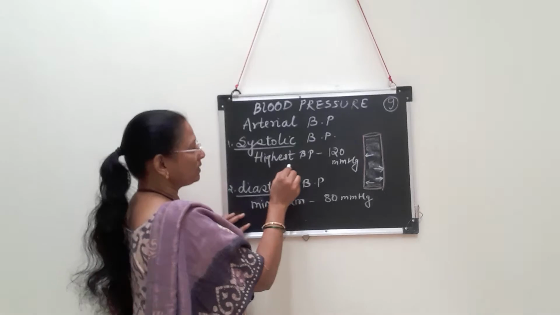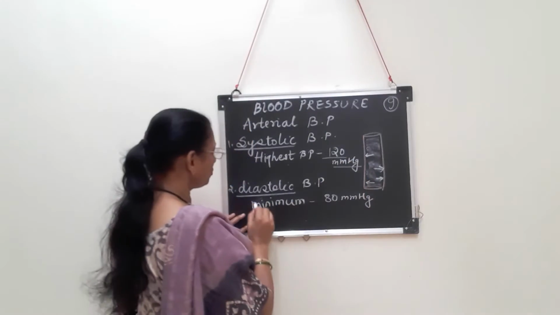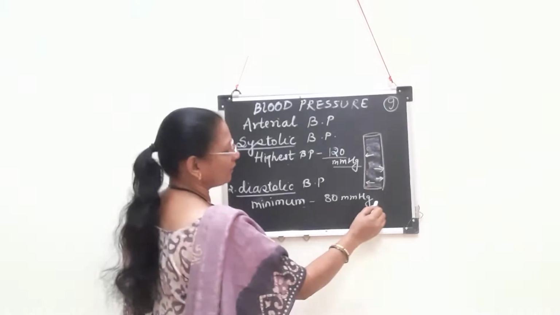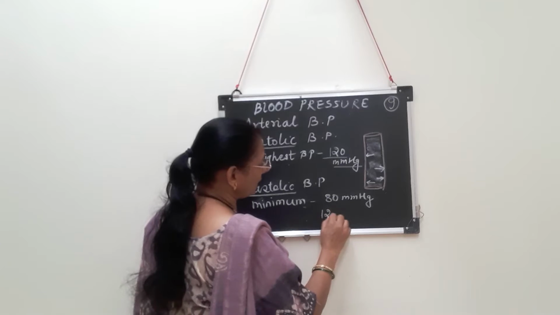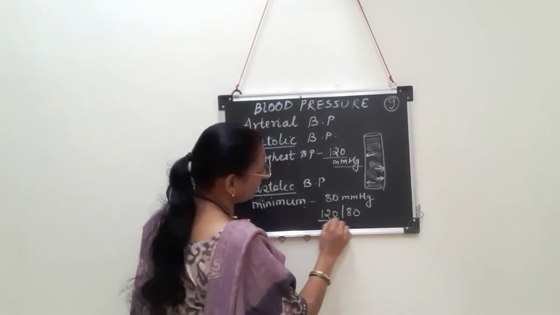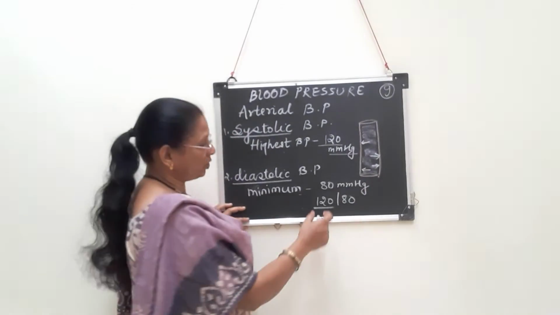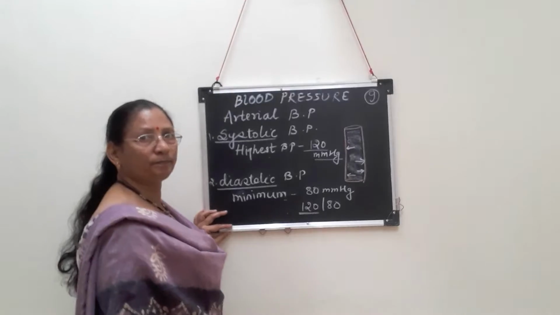Systolic BP is the maximum BP, which is 120 mmHg, and diastolic BP is the minimum BP, which is 80 mmHg. How is BP written generally? It is written as 120/80. What does it show? The first number is for the systolic BP, and the second number is for the diastolic BP.